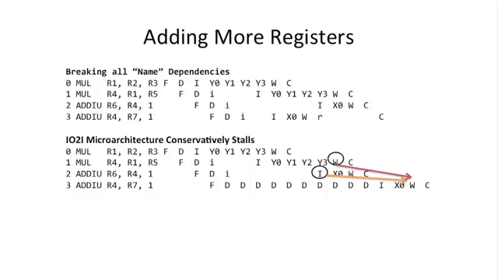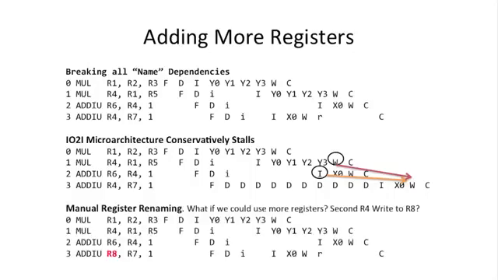So let's do one little change to the instruction sequence, highlighted in red here, and see what happens to our execution. So we took this add, which wrote to register 4, and changed it. We added another register usage here, and now we write to register 8. And lo and behold, it breaks all the write after write dependencies, and it breaks all the write after read dependencies. And all of a sudden, we get to our idealized performance. This is the exact same case as that. But we require another register.